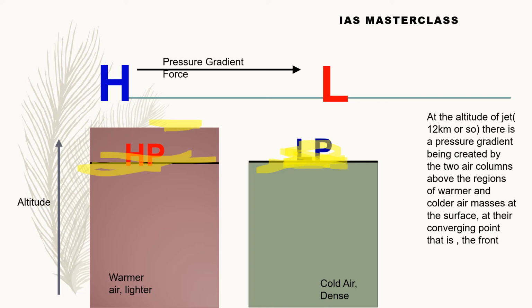Wherever you have two contrasting regions, remember when we discussed the Ferrel cell and Hadley cell, wherever there is a convergence or meeting point between these cells, you'll find that jet streams are formed. The reason is there is ascending or descending air in huge quantities in those regions. That is why there will be a huge pressure difference when you compare either side of that region. That is how jet streams are formed.